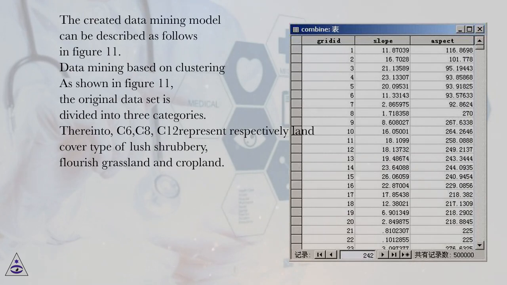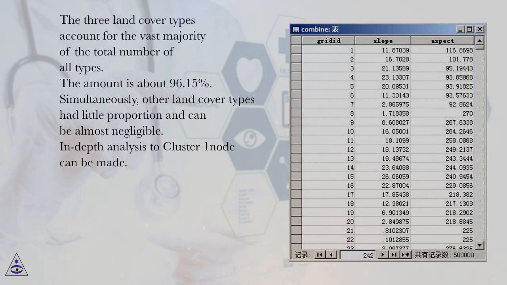Data mining based on clustering. As shown in Figure 11, the original data set is divided into 3 categories. Therein C6, C8, C12 represent respectively land cover type of lush shrubbery, flourish grassland and cropland. The 3 land cover types account for the vast majority of the total number of all types. The amount is about 96.15%. Simultaneously, other land cover types had little proportion and can be almost negligible.